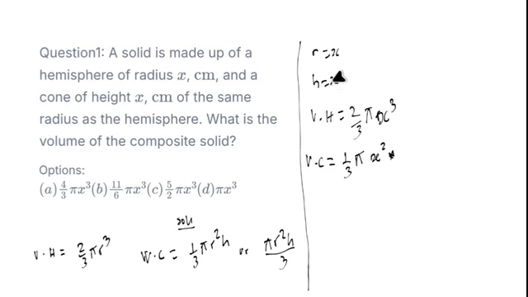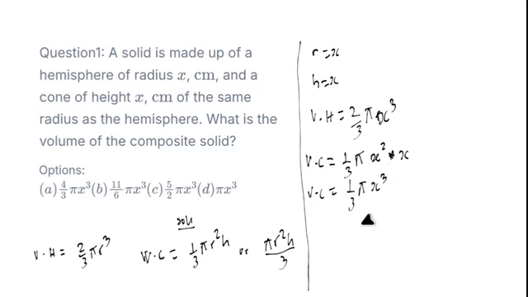Our height of the cone is equal to s, so instead of writing h, I will write s. Now let's multiply together. You have s squared times s, that will give us s with power of 3. So the volume of a cone is equal to 1 over 3 pi s cubed.